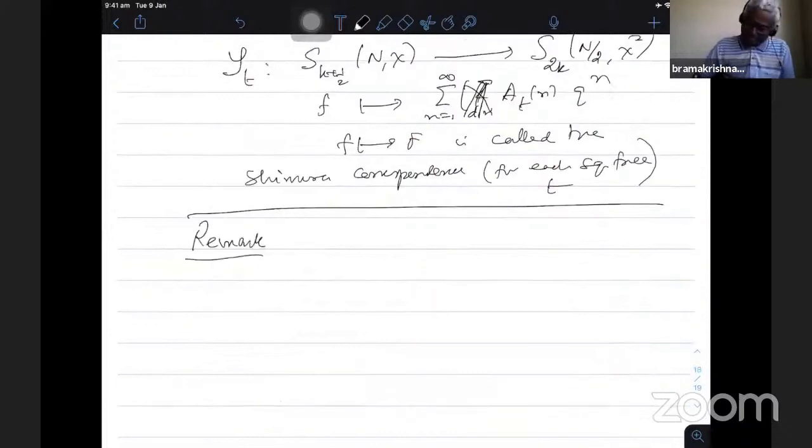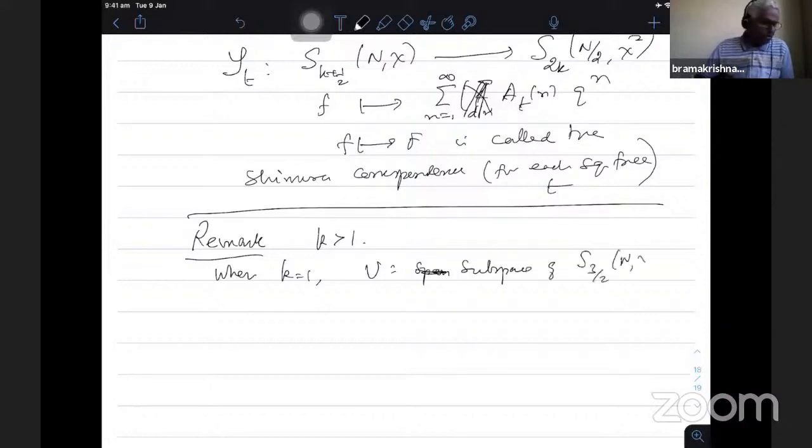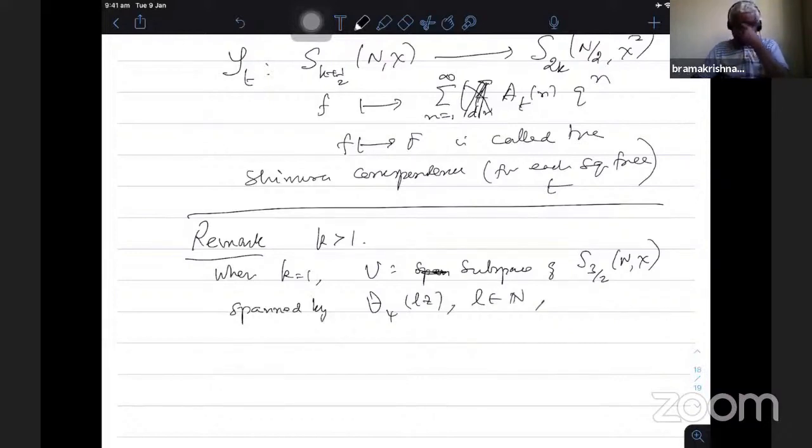So Shimura's theorem is true for k greater than 1. So when k equal to 1, consider U equal to the subspace of S_{3/2}(N, χ) spanned by the theta series θ_ψ(Lz), where L is any natural number and θ_ψ is the generalized theta function which was described in the morning.